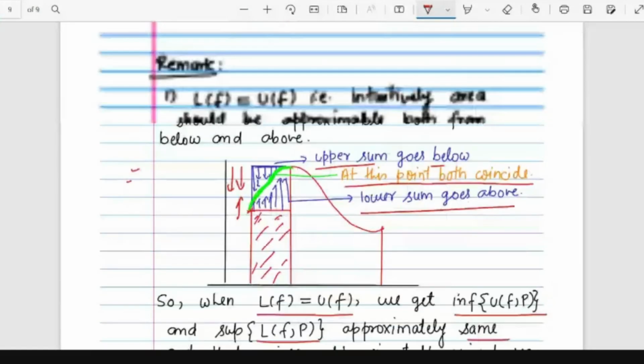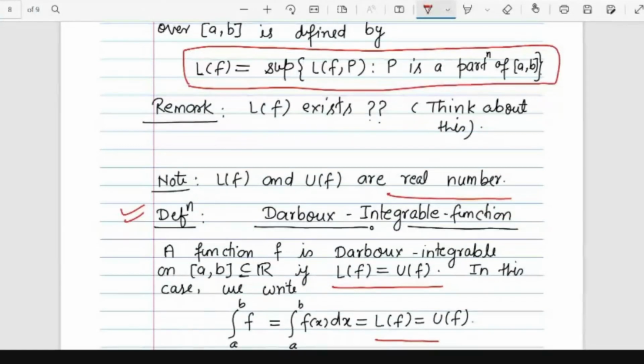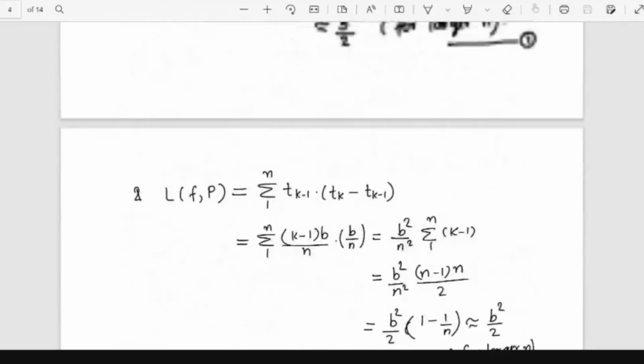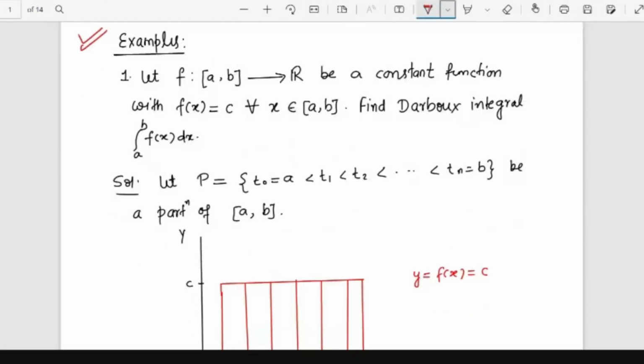So this was the mathematical version of Darboux integrability. Let's see the next thing. Let's see some examples. First example, a very simple example. If we have a function f from [a,b] to R which is a constant function, f(x) equals c for all x belonging to [a,b], find the Darboux integral of this function.